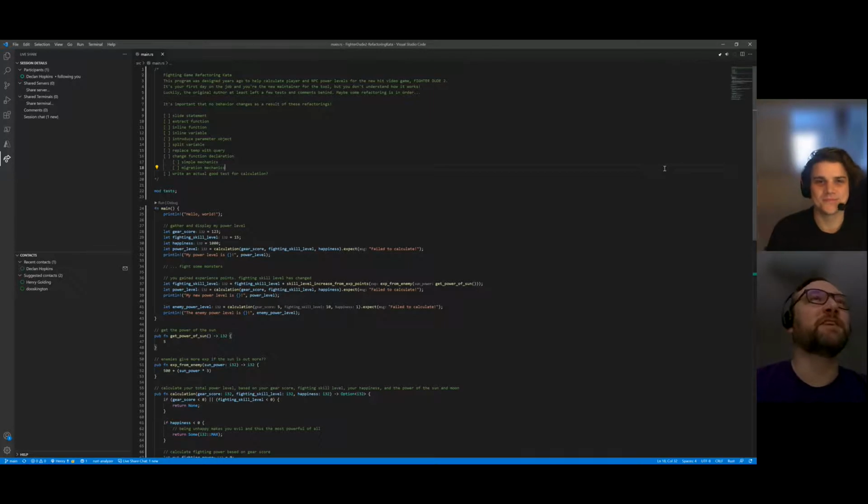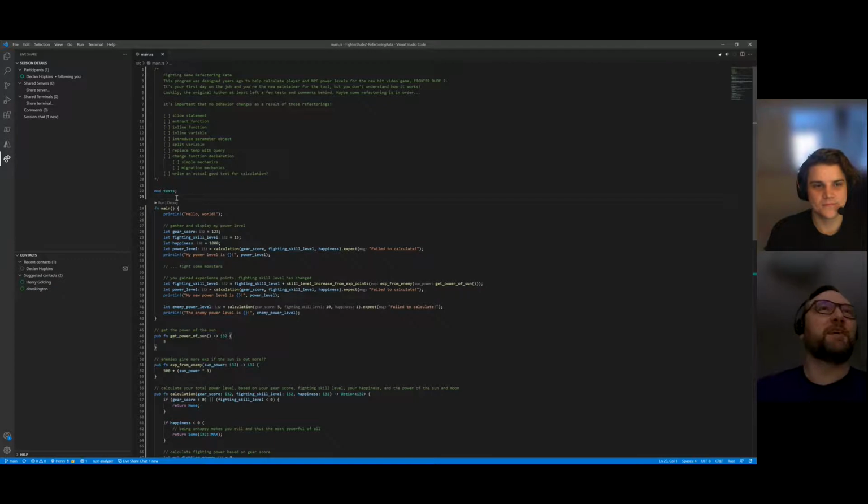I guess I can read the blurb. Hopefully I'm sharing my screen, and I am in VS Code. Declan is in VS Code with me through LiveShare, and so our plan is to take a look at this and try to do some refactoring as a pair. So we'll see what happens.